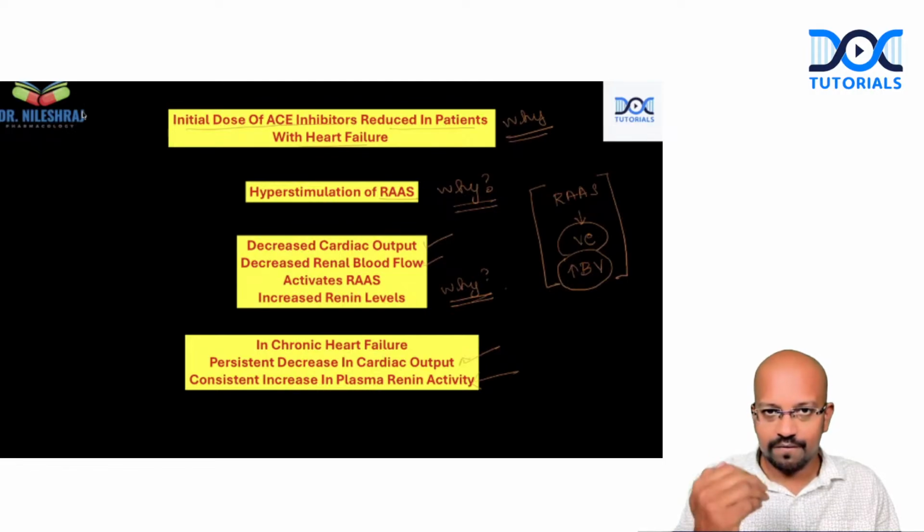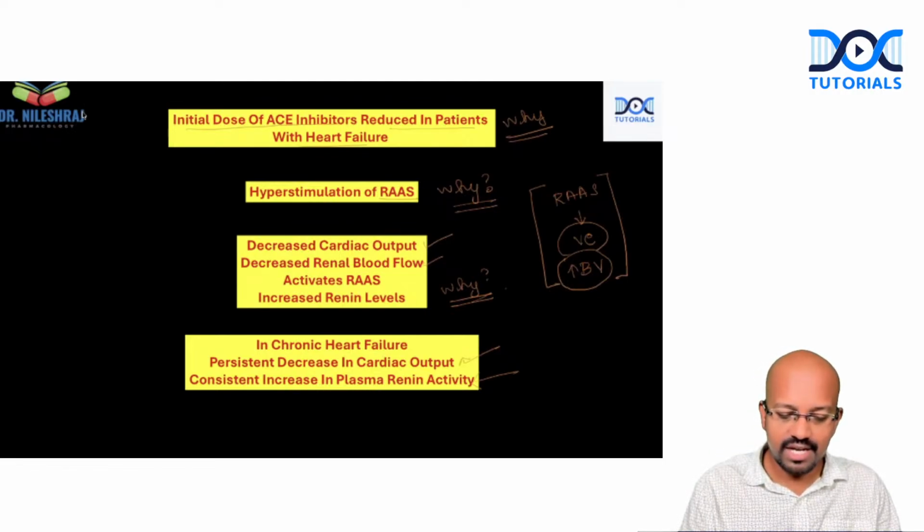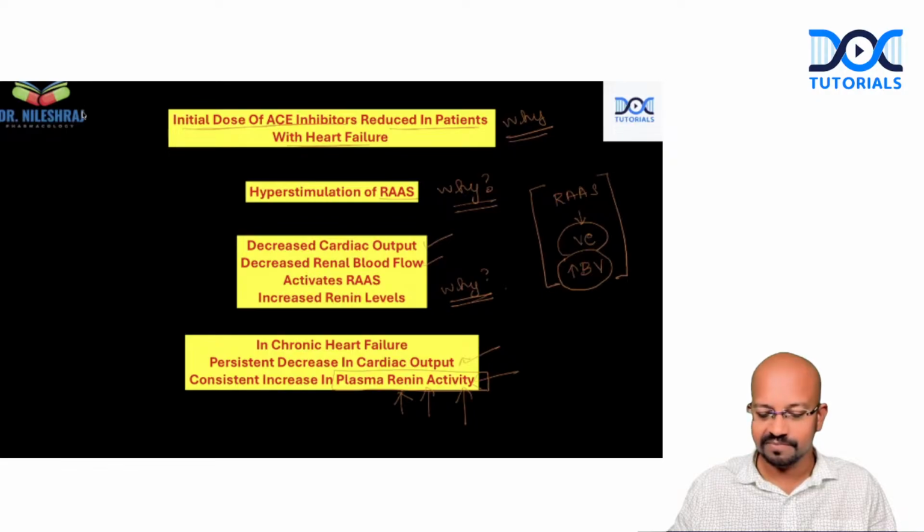Again, a small recap of this why conundrum, guys. Why is the initial dose of ACE inhibitors reduced in patients with heart failure? Because of increased PRA. PRA here stands for plasma renin activity. Is it good? Good. Now we'll proceed further.